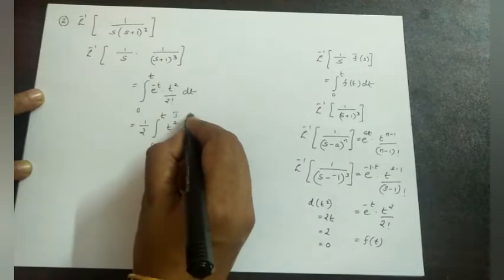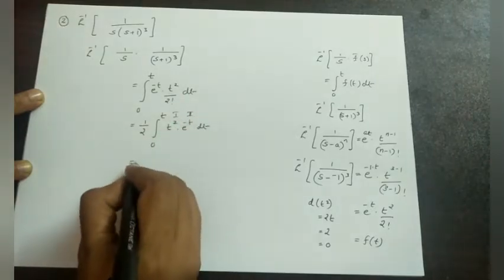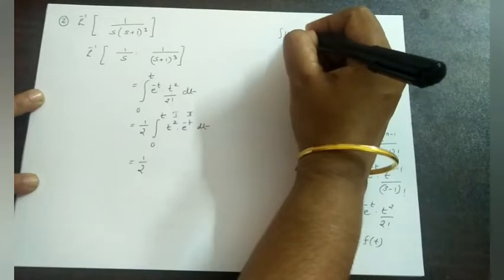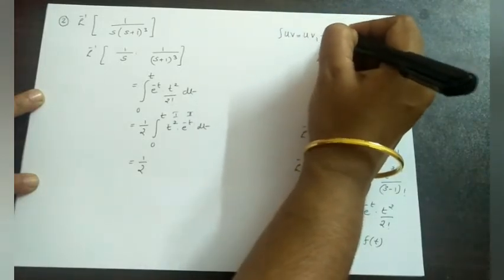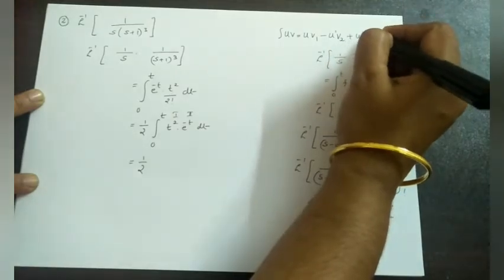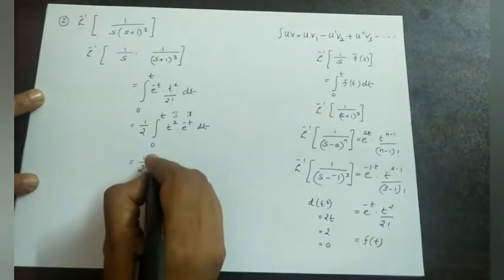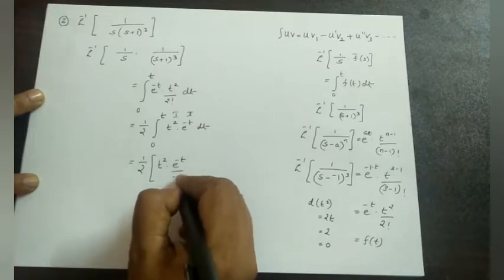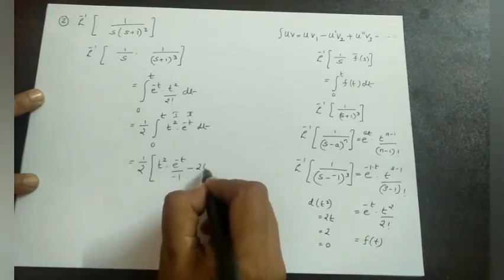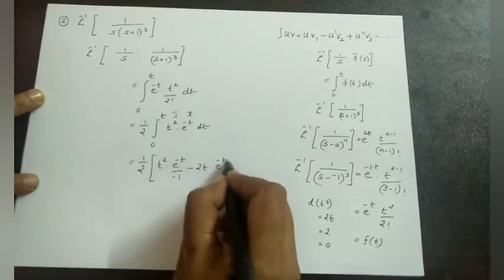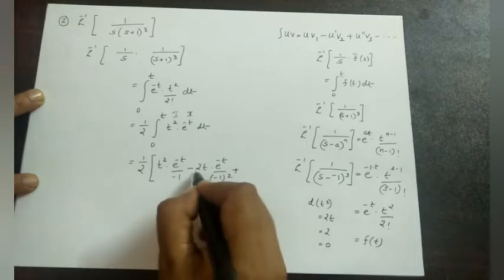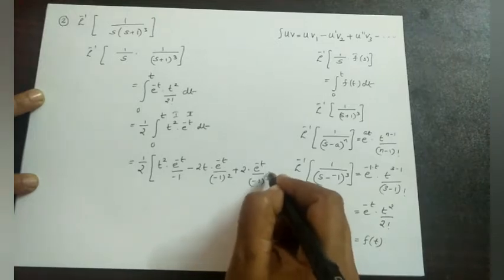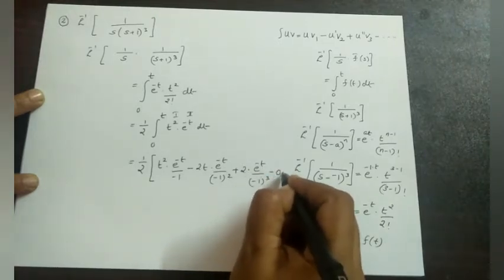Okay. Here we take integral uv form, that is, we already know integral uv is first function into integral of second, minus derivative into integral, plus derivative into integral, minus, etc. Applying that we get first function into integral of second, minus derivative, then integral of this, plus derivative, integral, minus derivative means minus 0.